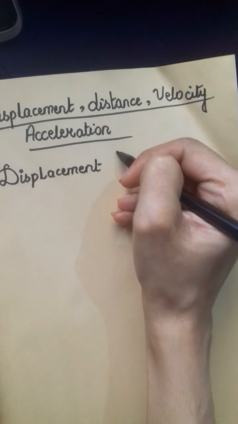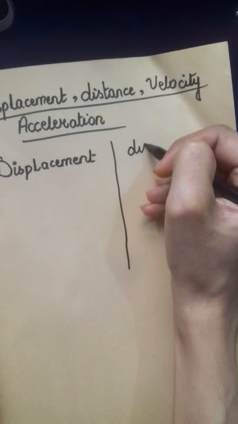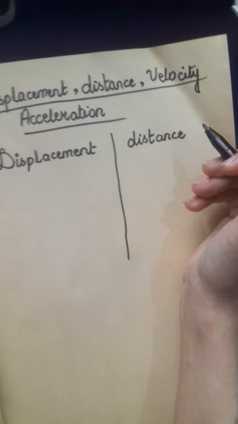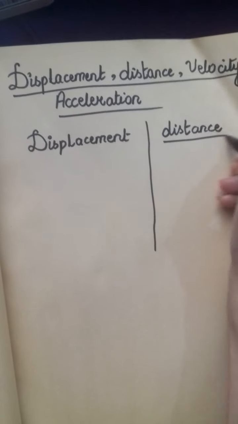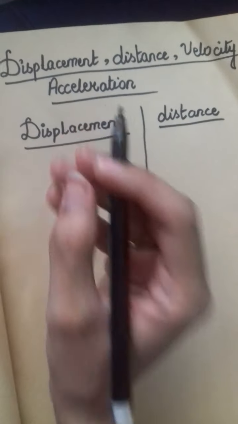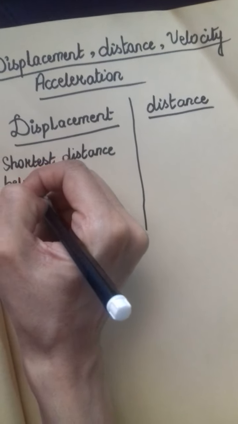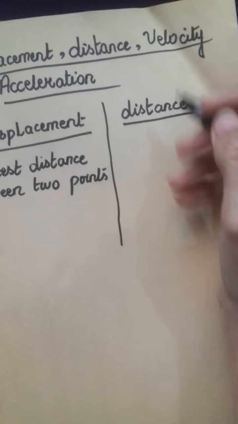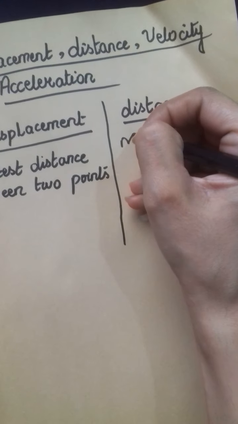And there is a difference between the term displacement and distance. Distance is basically a measurement of path which has been traveled by any person. So first of all, the basic difference is their definition. The displacement is the shortest distance between the 2 points, while the distance is the measurement of path traveled by a person.